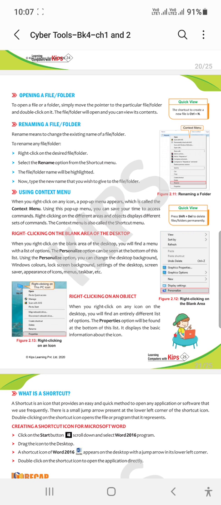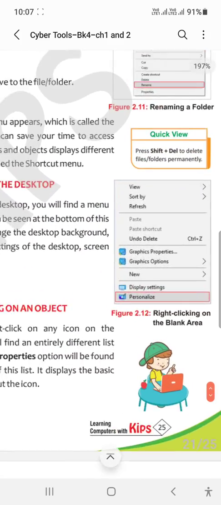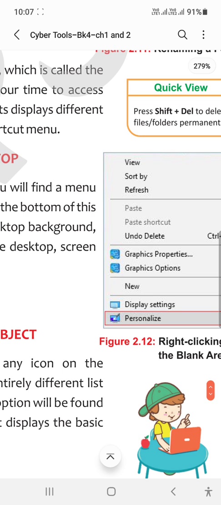If you have already selected any icon and right click with your mouse, a pop-up window opens. This is called the context menu. If you right click on any blank area on the desktop, a window opens with options like View, Sort, Refresh, Undo, New, and so on.